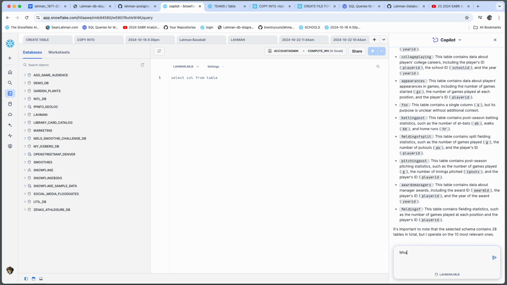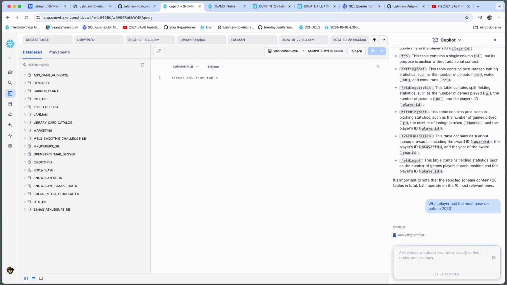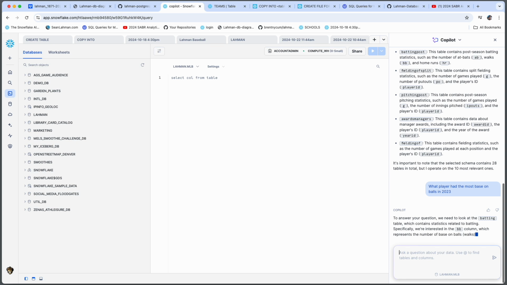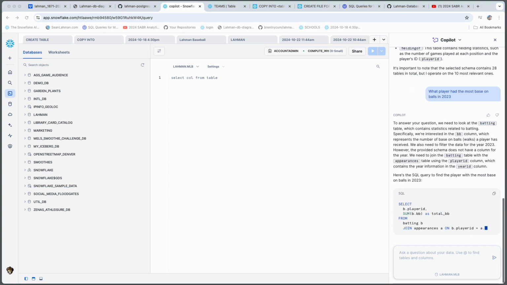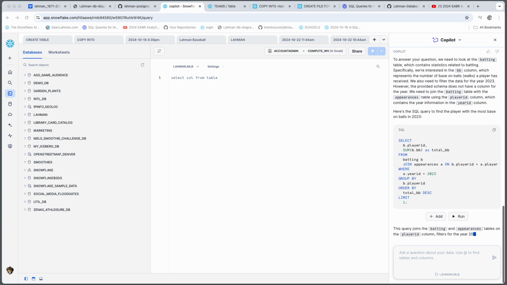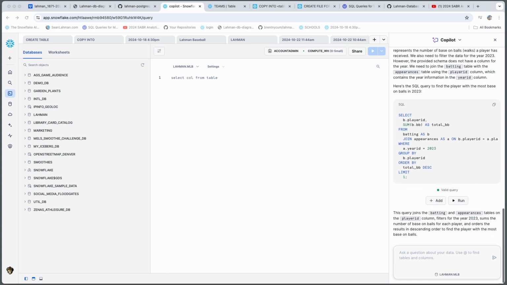So I'm going to give it kind of an arbitrary question. Snowflake already knows that BB means base on balls, so ask it about base on balls. Who had the most in 2023? But this could be a pitcher or a hitter. So we'll see what approach Snowflake Copilot takes. So it looks like it went to the hitting side of base on balls and constructs a query. It says it's a valid query.